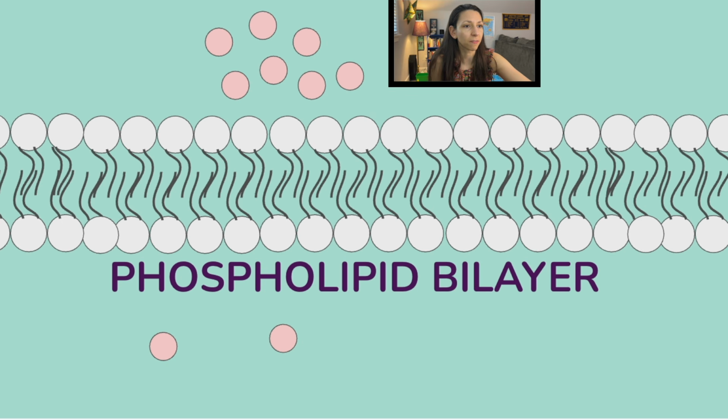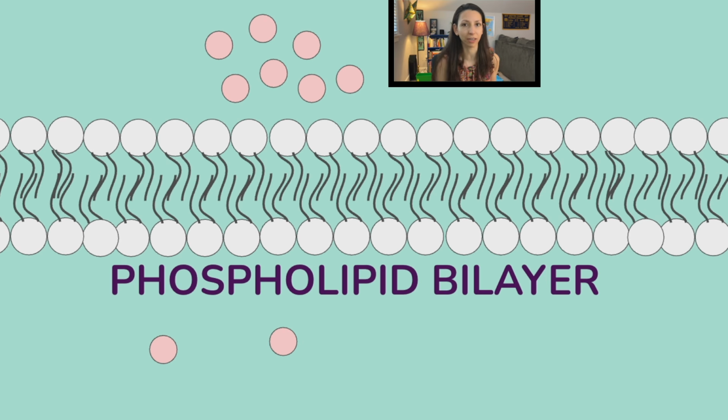All right, let's talk about the phospholipid bilayer. This sounds like a big scary word, but it is just what our cell membrane is made of. Now, there's other things involved in the cell membrane, like carbohydrates and embedded proteins, but the primary structure of our cell membrane is that phospholipid bilayer. And so this is just a cross section, or like a straight on view of what the side of a cell membrane would look like. Obviously, this is a three-dimensional structure that surrounds the entire cell. But we're just looking up close at the cell membrane here.